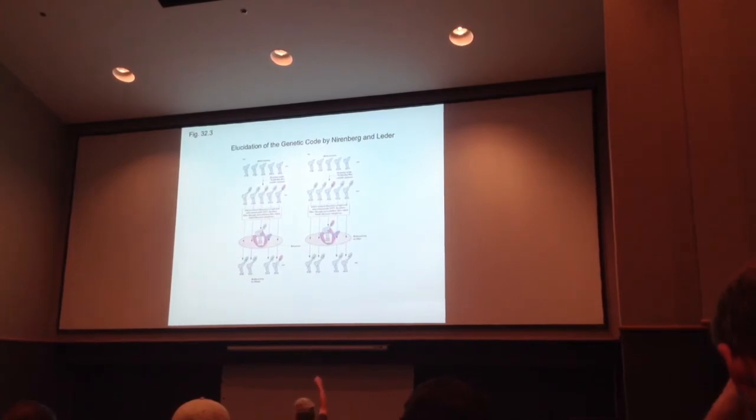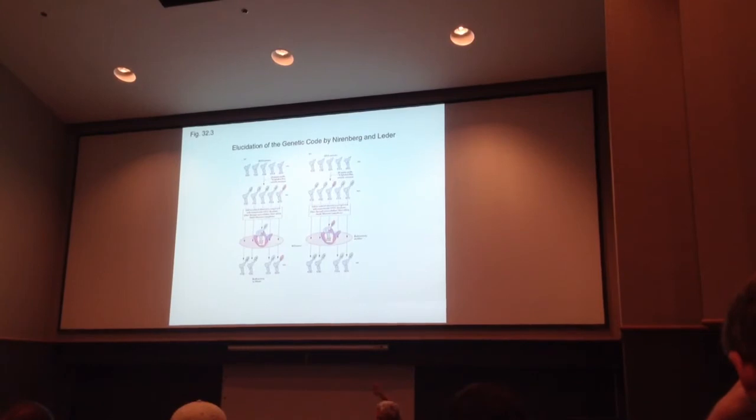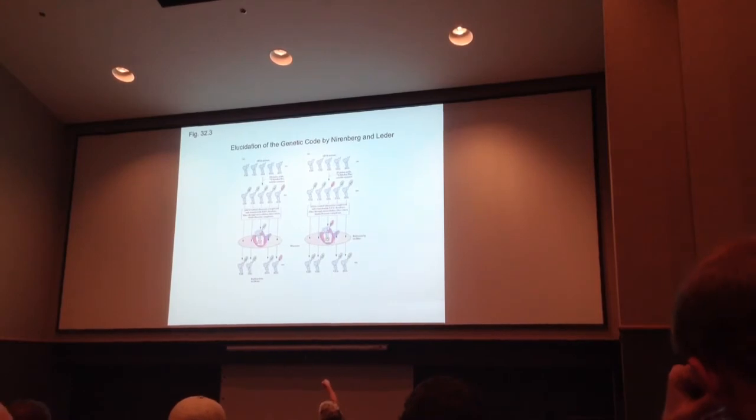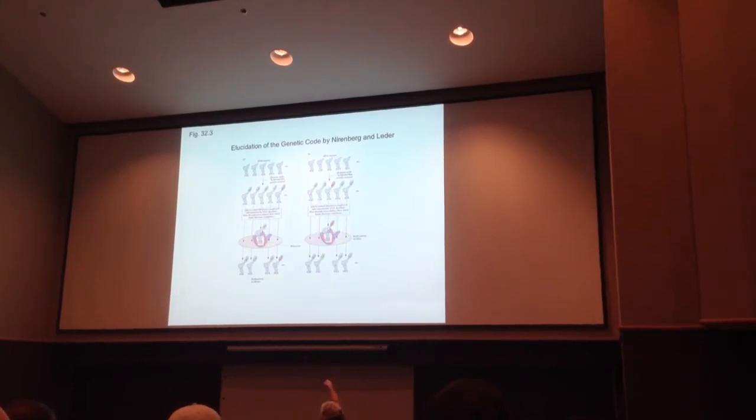Whatever, I'm not sure. But if they took this and they had the radioactive phenylalanine there, and you took this tRNA mixture and put it into a ribosome, and the phenylalanine, right, if this was a UUU, the tRNA that had the AAA anticodon would complex with this guy here like this, right? And then you could wash them through a filter. So after you took the ribosome, let the tRNA bind to that UUU site, you put it over a piece of filter that allows the tRNAs to go through, but not the one that was there.